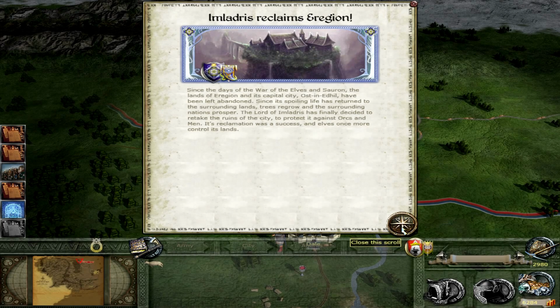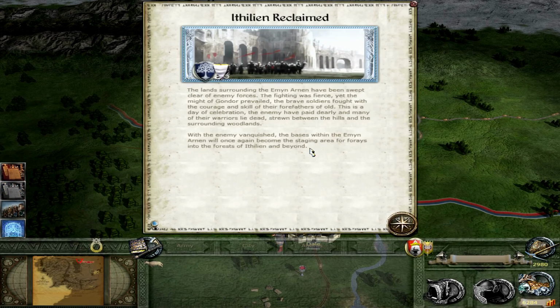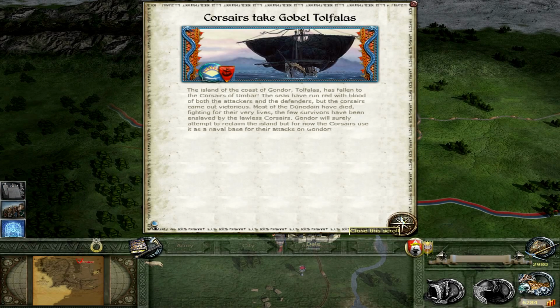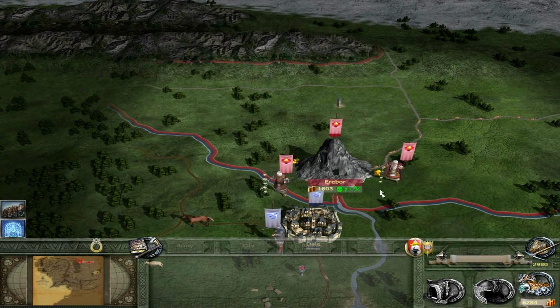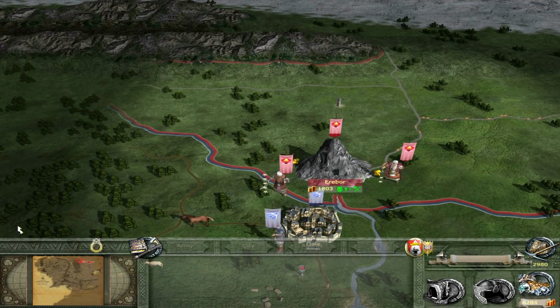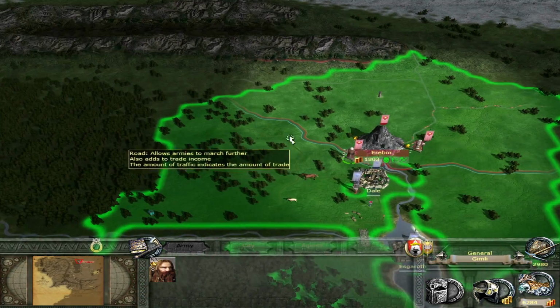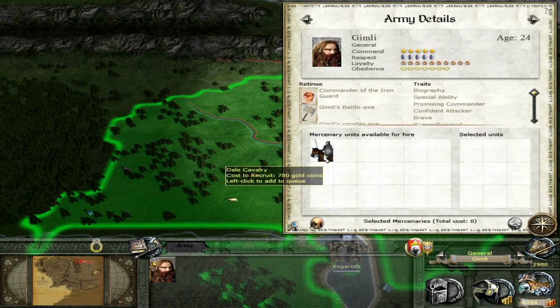And Imladra says, reclaimed Eragon. Dwarves of Khazad-dûm. Okay, so they've gone to reclaim. Oh, Athelian's reclaimed. Okay, so we're getting lots of reclaimed things. Corsairs take Golden. Yeah, okay, cool. Lots of stuff going on. But yeah, if anyone knows about music modding and they can do it, then please do get in contact with me. But as far as I know, it's very difficult to do, unfortunately.